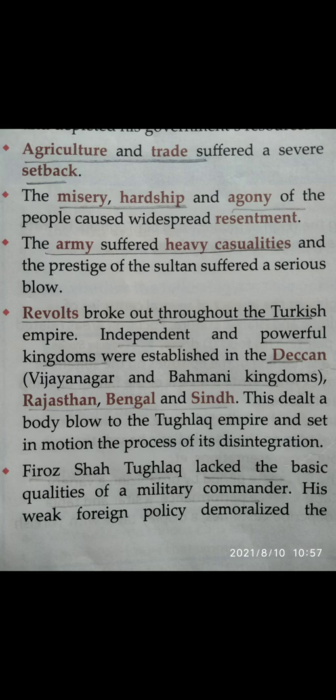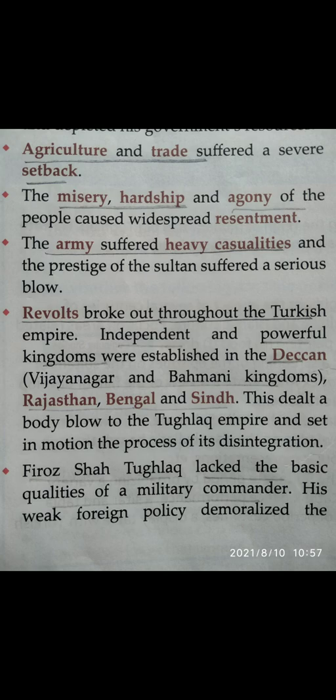Now the fifth one: revolts broke out throughout the Turkish Empire. Independent and powerful kingdoms were established in the Deccan. The revolts broke out in all parts of the Delhi Sultanate, and this led to the establishment of two powerful kingdoms, the Vijayanagar and the Bahmani kingdoms in South India.